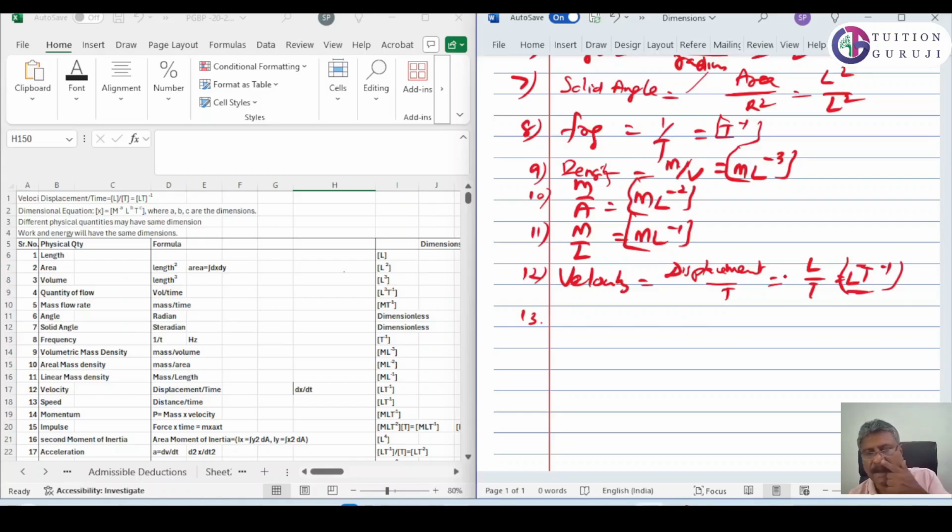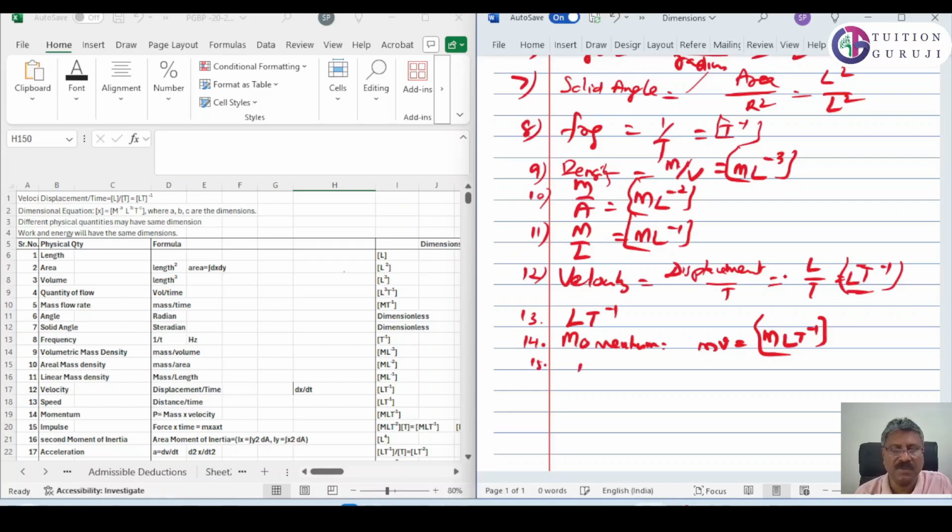Speed is the same as velocity, so it is also L T⁻¹. Fourteenth, momentum. Momentum is equal to mass into velocity. We have velocity L T⁻¹, so mass into velocity is M L T⁻¹.